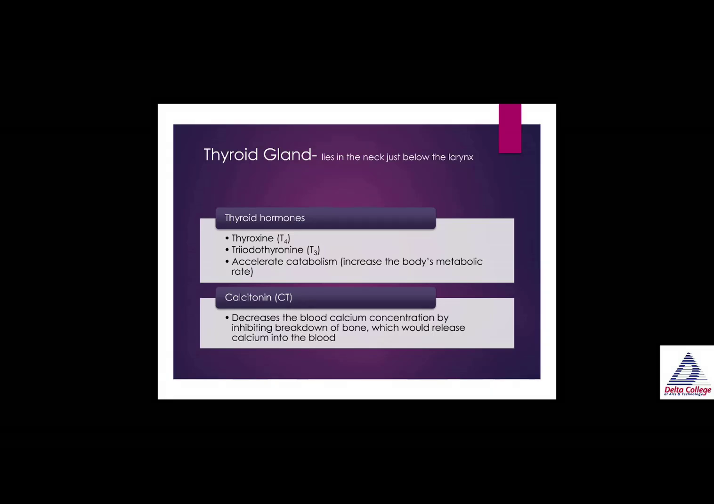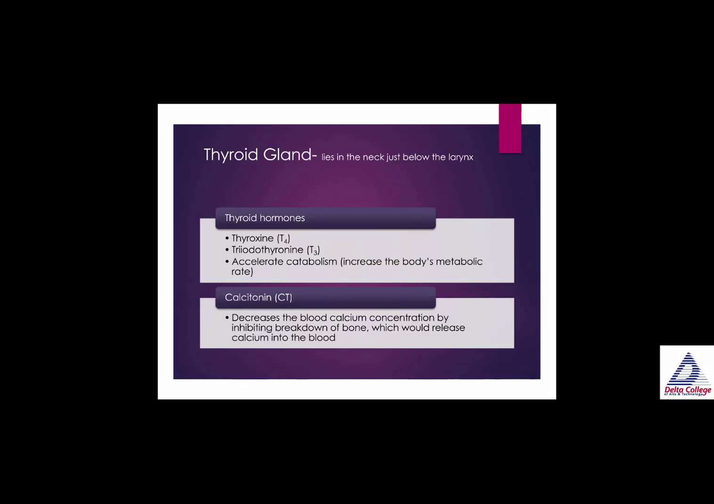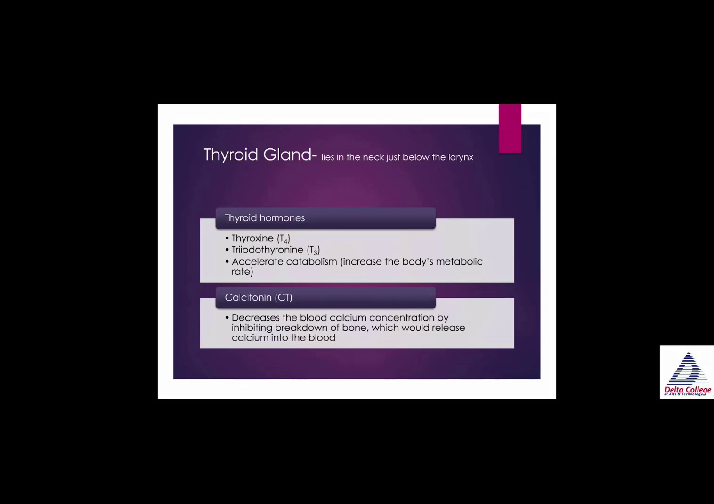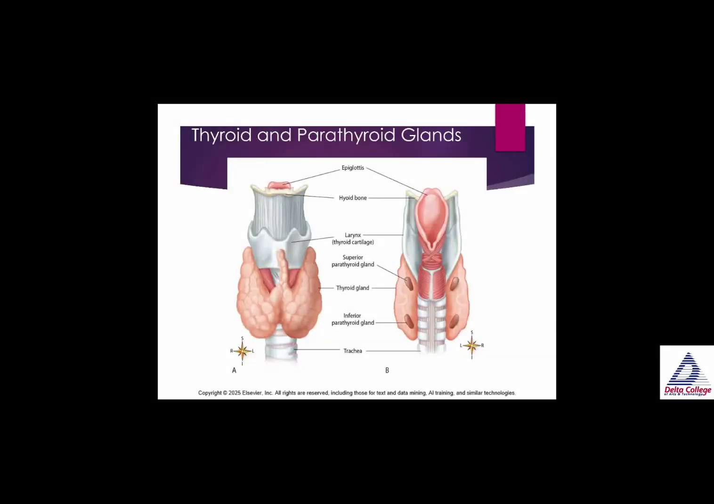Now let's talk about calcitonin, because calcitonin is so important. Calcitonin decreases the blood calcium concentration by inhibiting the breakdown of bone. So it stops the breakdown of bone, which would release calcium into the blood. Vital to know that. So here you can see where the thyroid and the parathyroid glands are located.